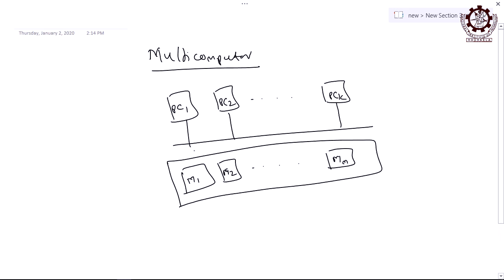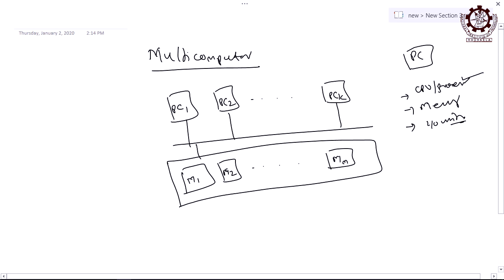So, okay. I will just replace the processors by personal computers. Personal computer means this itself, every PC, if I open this box, what will I get? I will get a CPU or processor, then I will get a memory, and I will get some input output units. Now, I can say this is an autonomous computer. It is having its own CPU, own processor, own memory module, and own IO unit. So, this is a single PC or workstation or a laptop or a mobile phone.